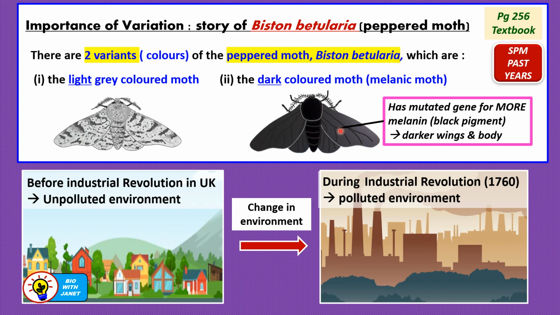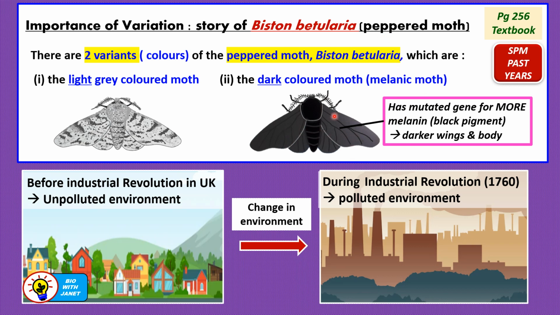So it will have more melanin on the wings and the body parts, okay? So the gene is for more melanin, which is a black pigment, on the body, so it will produce darker colored wings and body, almost like black color. So it's called the melanic moth because it has a lot of melanin in its body.